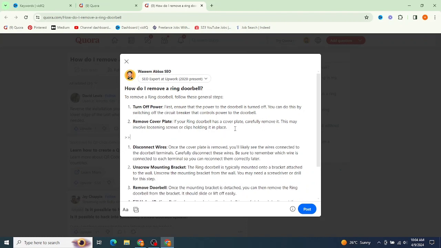For example, check best ring doorbell here, and then I'll paste my affiliate link right here. I'll make this text an anchor, I'll add it and then just tap the post button.